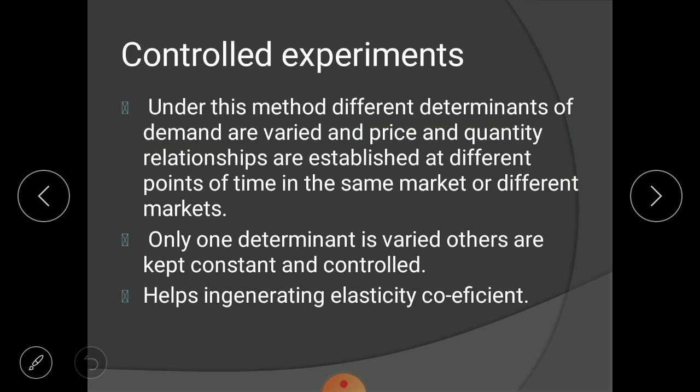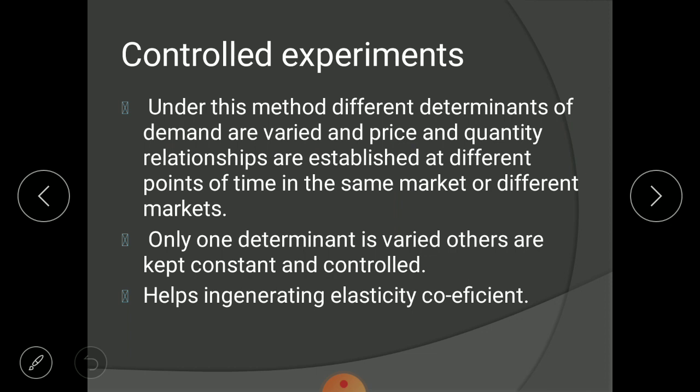So this is a basic idea, a basic definition of controlled experiment. Now let us see what is written here. Only one determinant is varied and others are kept constant and controlled. Yes, definitely. I have given you the example that in the first experiment we have only changed the advertisement campaign. All other factors are kept constant.